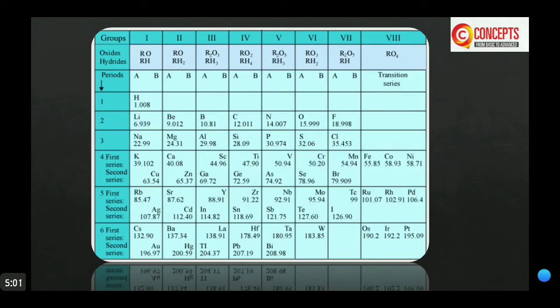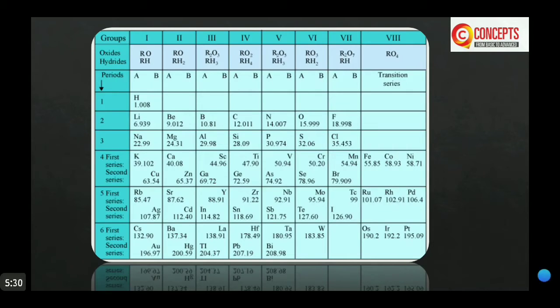He was the first who gave a systematic arrangement of elements. At this time 63 elements were known, so he arranged all of them in increasing atomic masses.